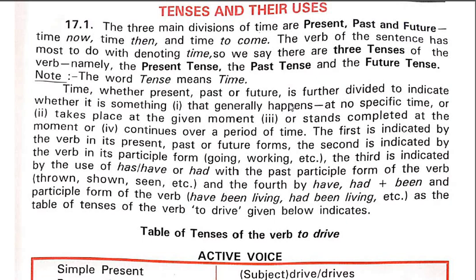That is, present form of verb, past form of verb, perfect or past participle form of verb, progressive form of verb, that is continuous form of verb, the ing form.